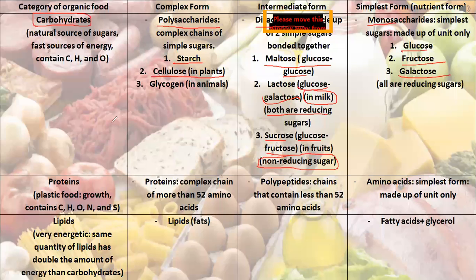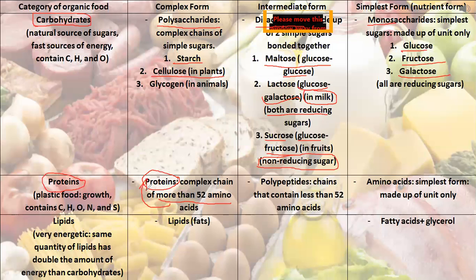Now let's move to proteins. Proteins, I don't want you to study that it's plastic food for growth. You have to know only that it has an important role in growth and repairing damaged tissues. The complex form of protein, what do we call it? Also called protein. Why? What is a protein? A protein is like a chain of more than 52 amino acids. So whenever it's more than 52 amino acids, we call it a protein.